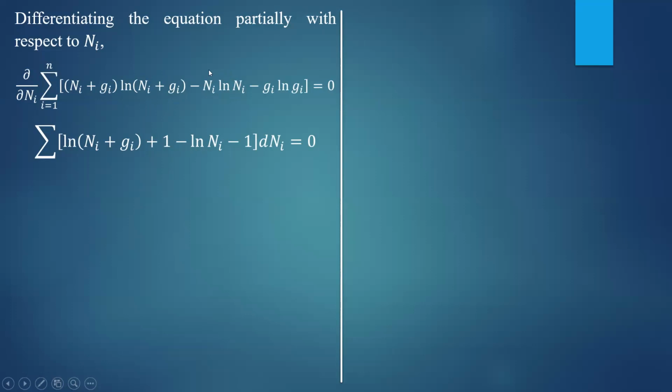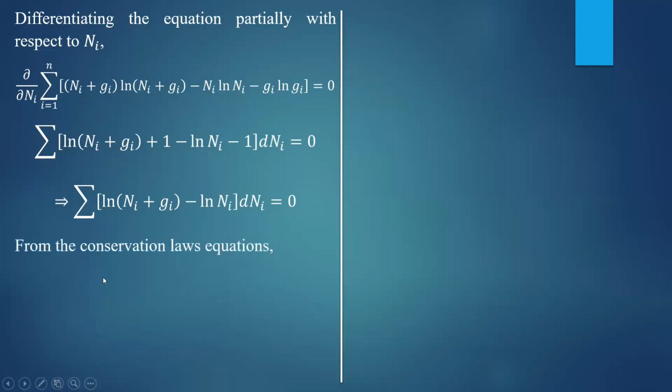Minus derivative of this term is 1 into ln ni, that is derivative of ni is 1 into ln ni. Then ni into derivative of ln ni. Derivative of ln ni is 1 by ni. Ni gets cancelled, you will get 1 again. So plus 1 minus 1 gets cancelled. You will get the condition for equilibrium as ln of ni plus gi minus ln of ni into dni equal to 0. Okay.